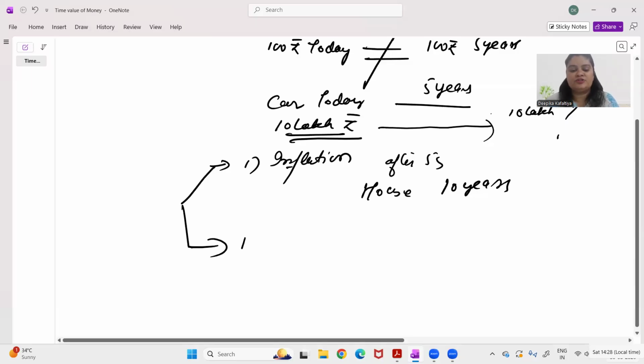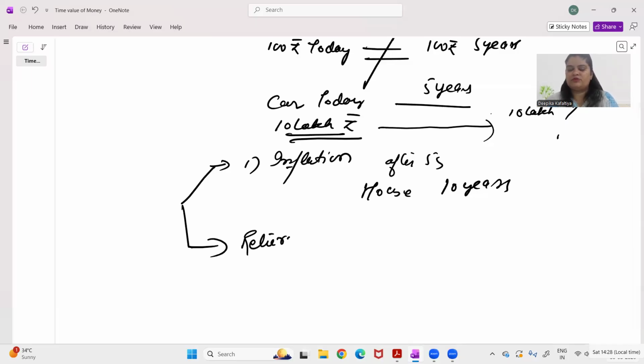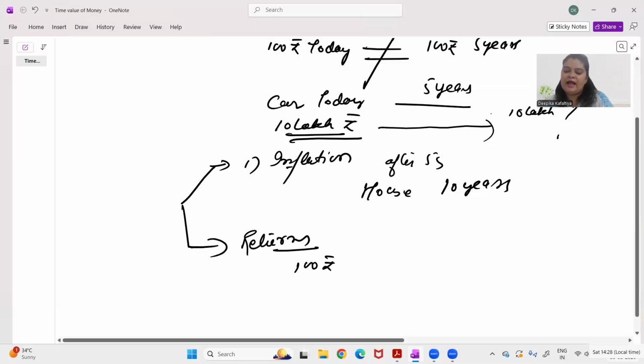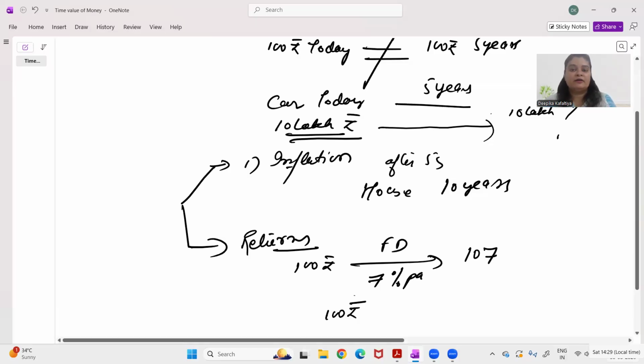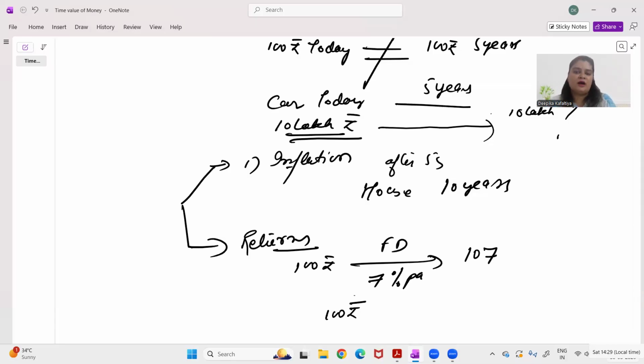Second thing is the potential to earn returns, right? If you give me 100 rupee today, I can put it, let's say, in an FD, which will give me 7% per annum return. As a result, my 100 rupee will become 107 after a year. So that means 100 rupee if I have today, I have avenues which will make this 100 rupee more than 100 in future if I invest it in, let's say, FD or shares or bonds, right? So this is another reason for change in value of money.